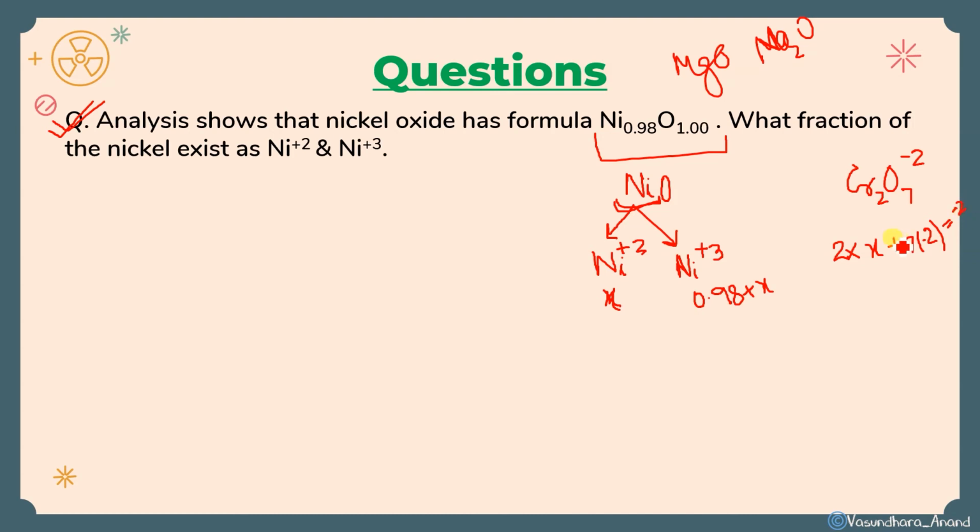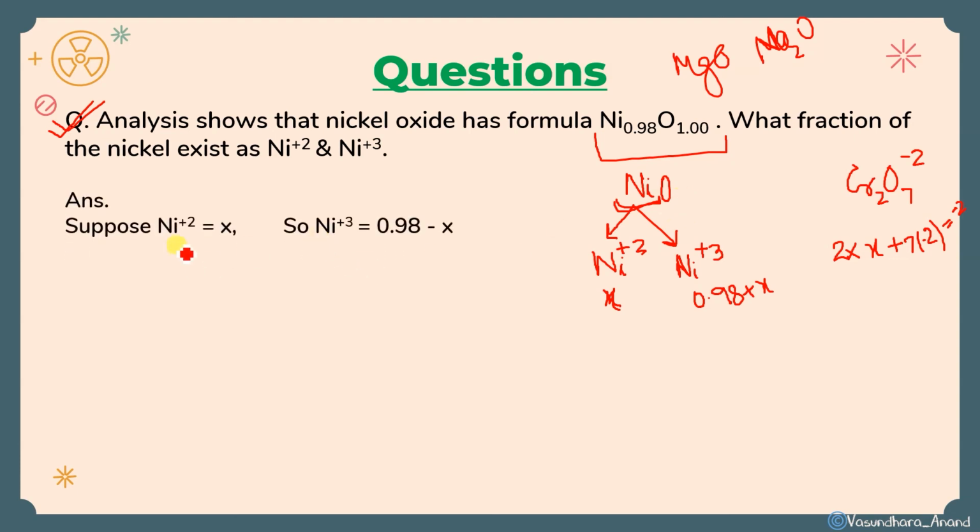So what is it? Number of atoms multiplied by charge. Number of atoms multiplied by charge. So similarly we will do. This one is the number of atoms, take it like that, okay. So number of atoms multiplied by charge plus number of atoms multiplied by charge plus number of atoms multiplied by its charge will be equal to 0, isn't it? Because as a whole it has 0 charge. So let's see.